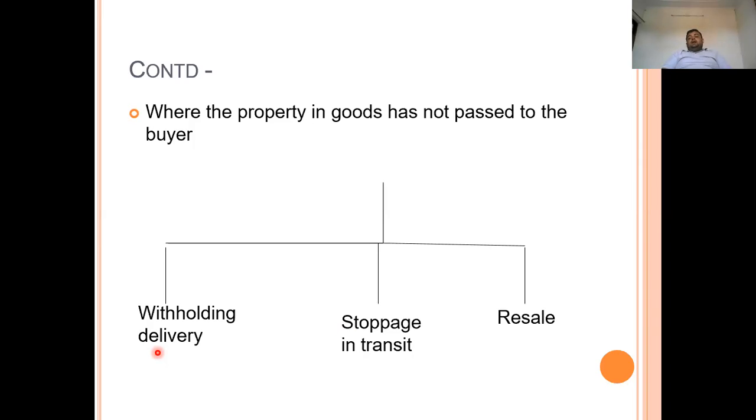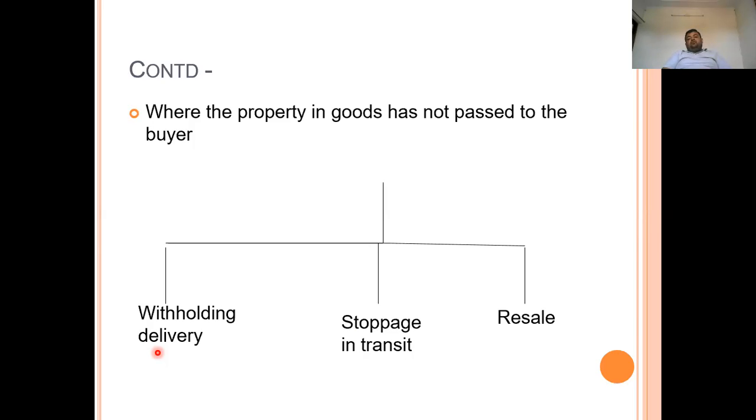Let's take an example: a shopkeeper sold electronic goods worth rupees 50,000 to the buyer, and the buyer is unable to pay the amount. In that case, the goods remain with the seller. Goods are in the possession of the seller, although the buyer is unable to pay the price. Now, what are the available options with the seller? First, he will withhold the delivery. He will not deliver the product to the buyer until he has received the full payment.